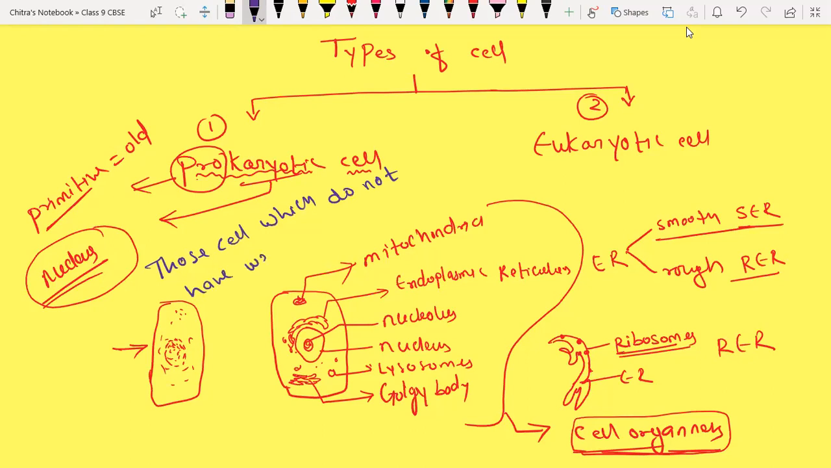Those cells which do not have a well-defined membrane. Yes, we can say well-defined also, a well-defined nuclear membrane, a well-defined nucleus. If you say well-defined, it means we are able to observe them separately, which is possible because we have a well membrane-bound structure. So those cells which do not have a well membrane-bound nucleus are called prokaryotic cells.